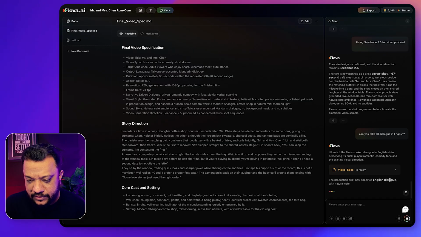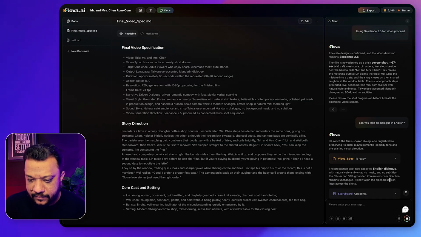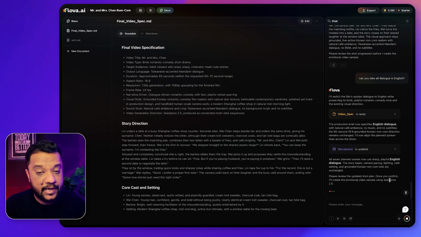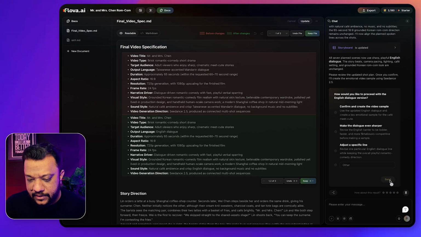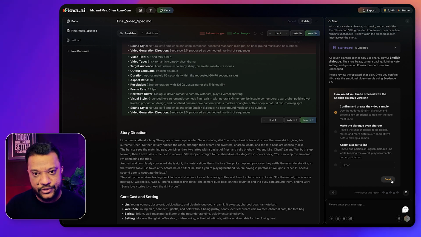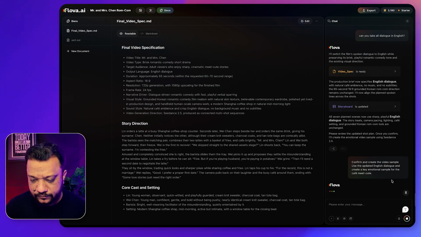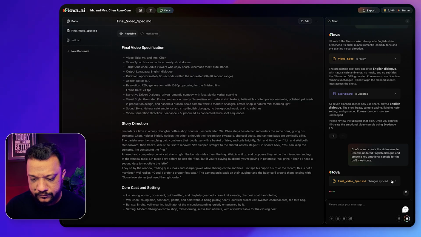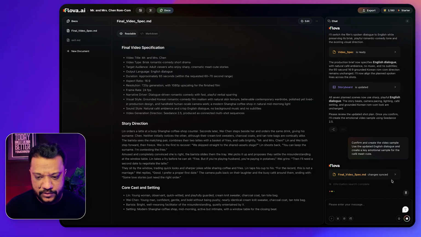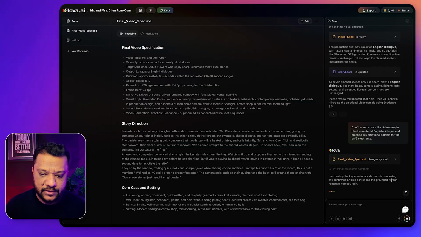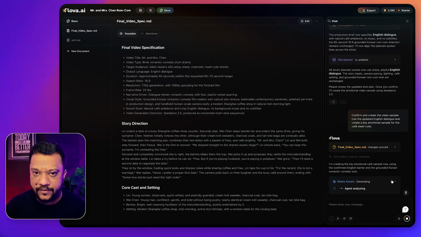Okay, all right. So this is good. Now let's confirm and create a video example first. So it is going to show me a small example to confirm the look and feel and the overall camera treatment inside this. So let's see what it will create as a first shot. So it is going to take a little bit of time. You really need some patience for this. And as a limitation, you can see we need to do some changes in between as well.